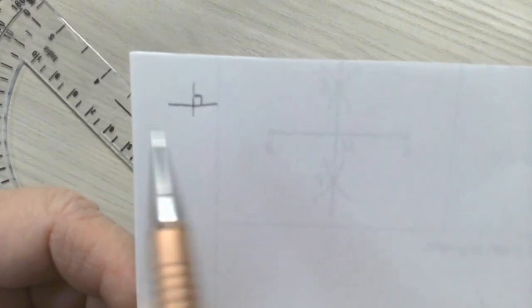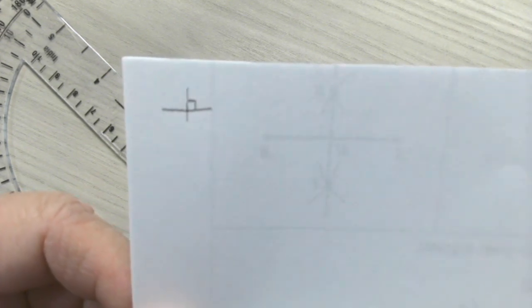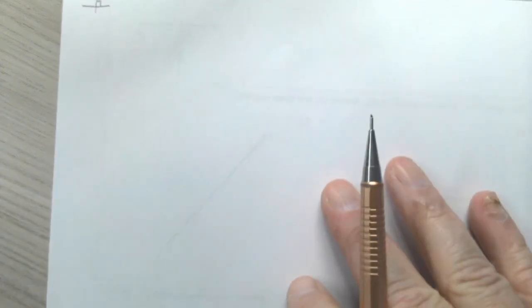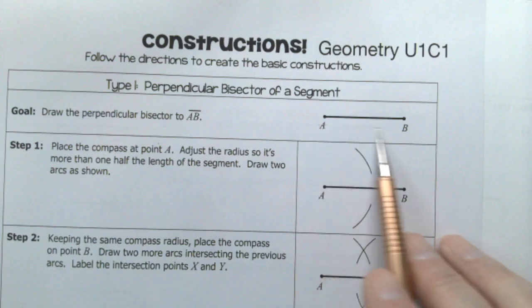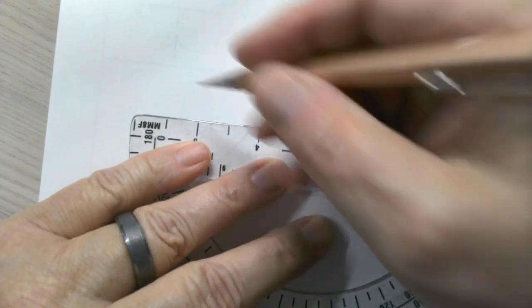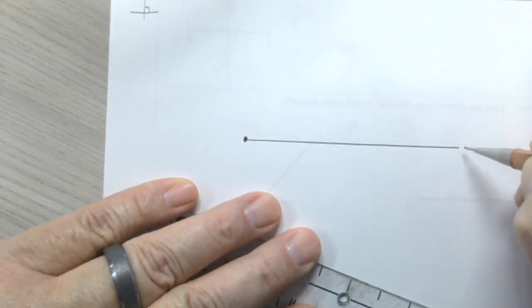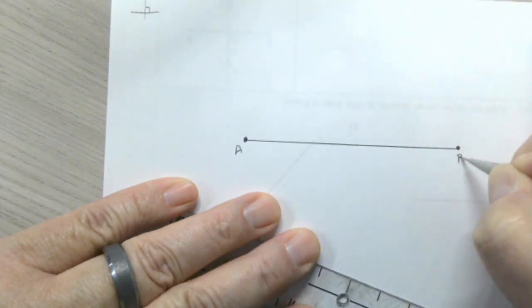So it's going to make a line right down the middle, and it's going to be perfectly 90 degrees to this line right here, to the horizontal line. So that's what we're going to be doing. So let's follow the instructions. Our first note says we're going to draw a perpendicular bisector to AB. So we're going to draw this on our paper right here. I just draw a line, and it doesn't have to be perfect. I mean, it needs to be straight. And it doesn't matter how long it is. Okay, and you're going to make points A and B. Okay, just like that.